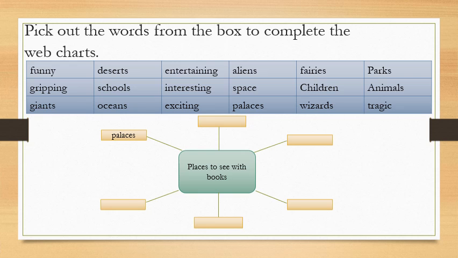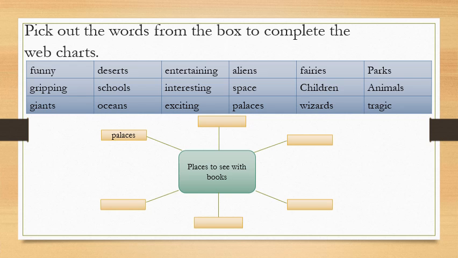Now look here, children. Pick out the words from the box to complete the web chart. Here this is web chart and you have to complete this. You have to fill this with what? Places to see with books. So if you go on reading the books, what type of places do you find in the books? Okay.